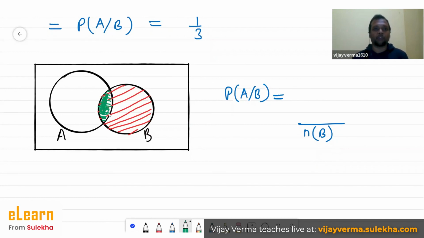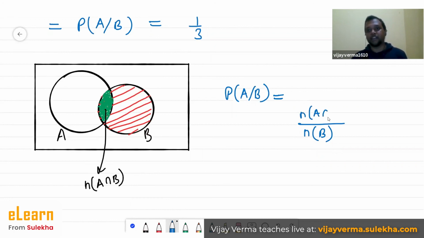Whatever the possibility of event A happening, it should come from this particular set, right? And this particular set is nothing but the number of elements in A intersection B. Just write it down. The number of elements in A intersection B over the number of elements in B is our basic formula for the probability of A given B.